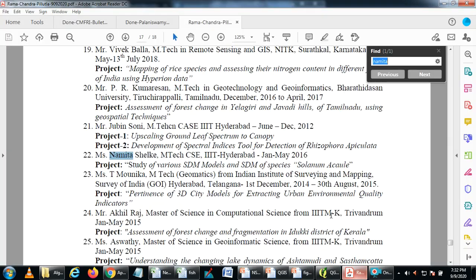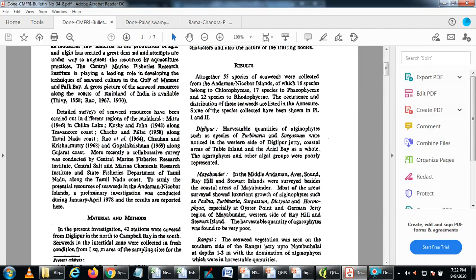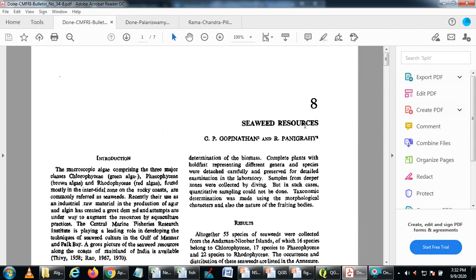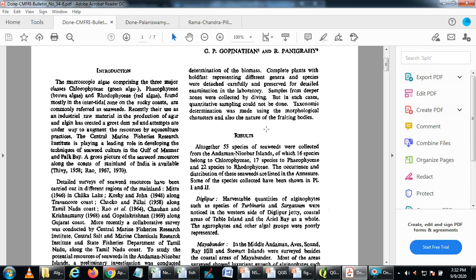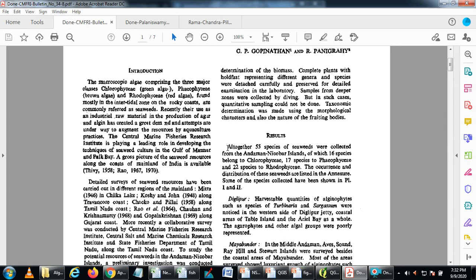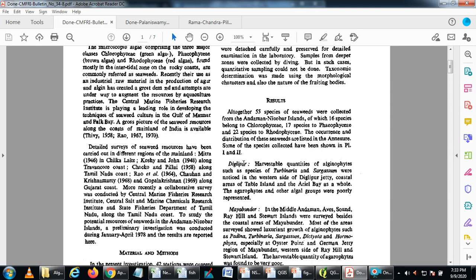Suppose you see one paper here, a paper talking about seaweed resources, which was showing the distribution of a few algae species in Andaman Nicobar. The study collected around 55 species of seaweeds. Seaweeds are macroscopic algae. Now, in different parts of Andaman they have collected, but here there are no coordinates.